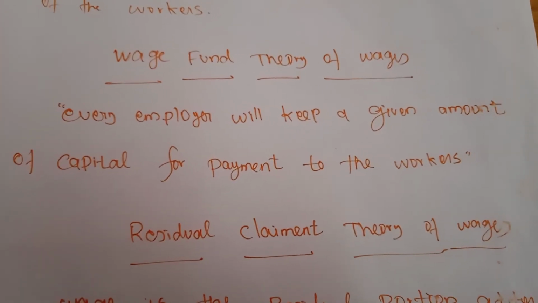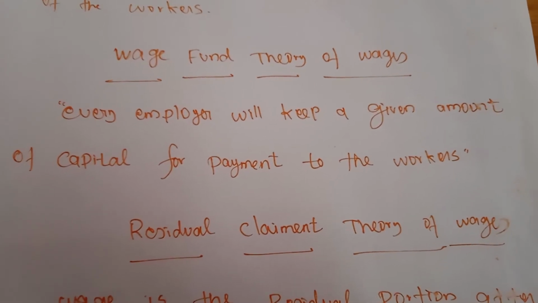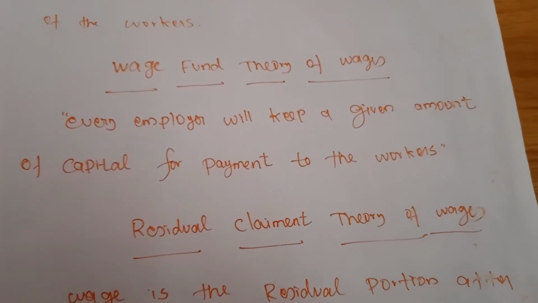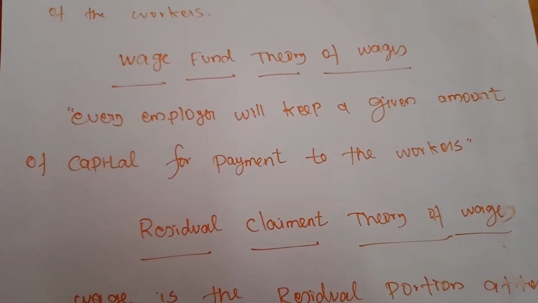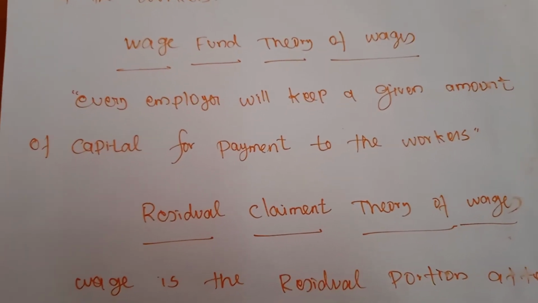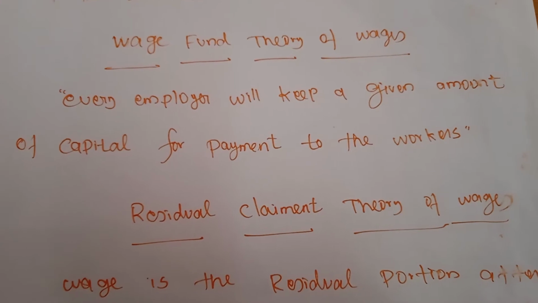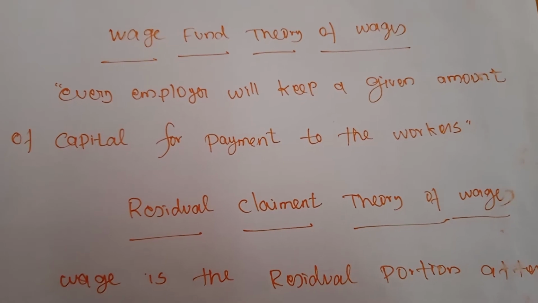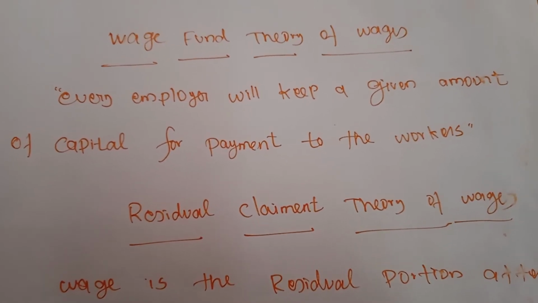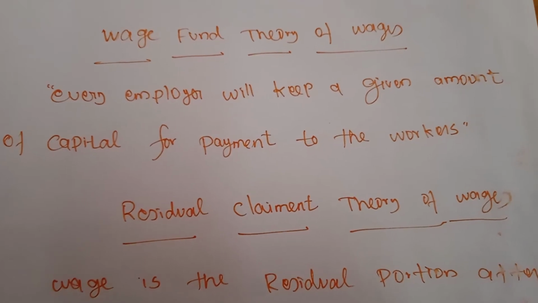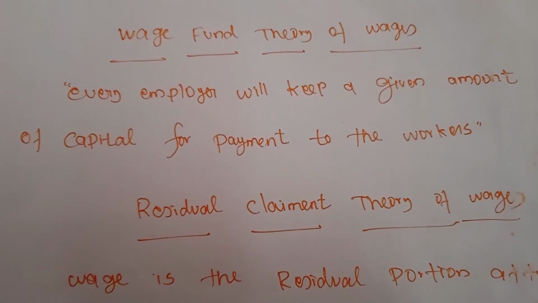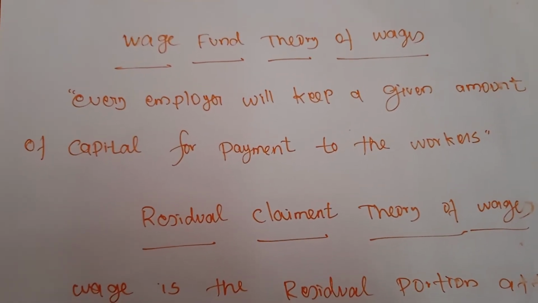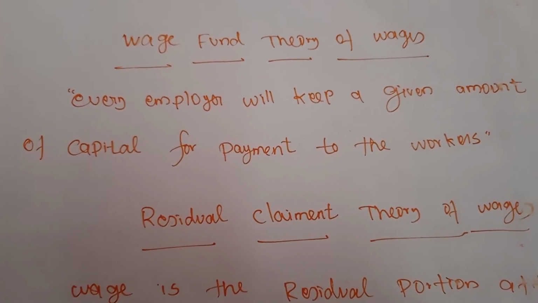So every employer will keep a given amount of capital for payment to the workers. If any of the producers is going to spend some amount of money to produce any of the commodities, he will have money for purchasing raw materials, for production purposes, and for day-to-day activities. Along with the expenditures, he will have some amount of money for providing remuneration to their workers. That amount of money held by the employer is considered as wages.